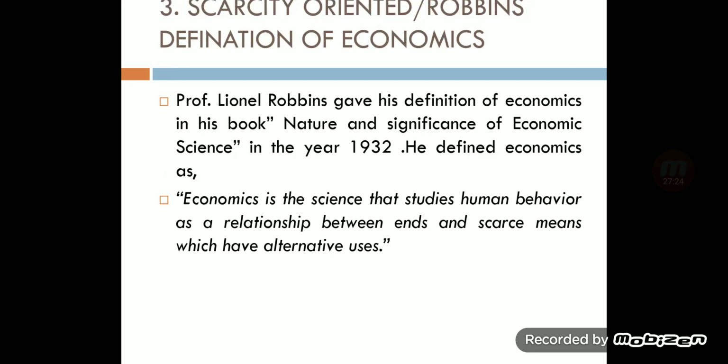This is the second definition, the welfare oriented definition. I repeat, in the welfare oriented definition, first importance is given to human welfare, and second importance is given to wealth. Wealth is important, but second. According to the wealth definition, first importance is given to money, and according to the welfare definition, first importance is given to human beings.